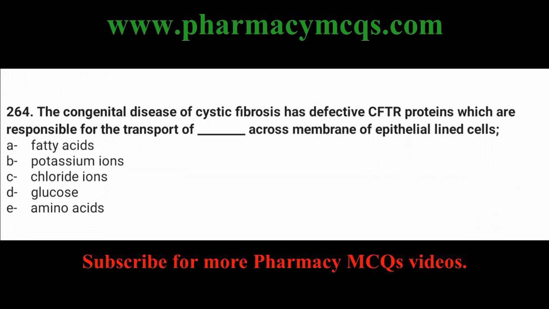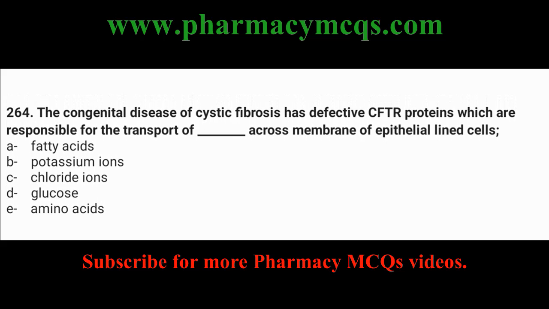Now the next MCQ: the congenital disease of cystic fibrosis has defective CFTR proteins which are responsible for the transport of dash across the membrane of epithelial lined cells. Options are given: fatty acids, potassium ions, chloride ions, glucose, or amino acids. Actually, cystic fibrosis has defective CFTR proteins that are responsible for the transport of chloride ions. So C is our correct option here.